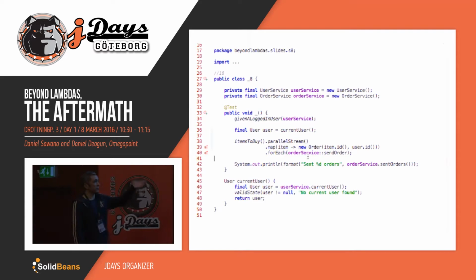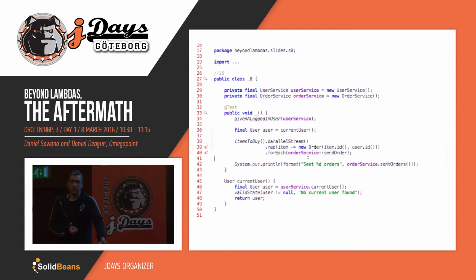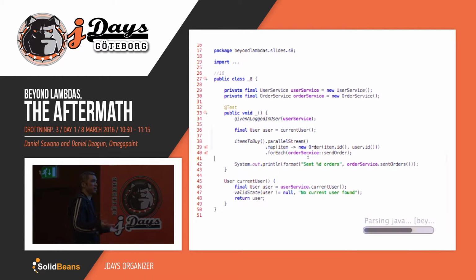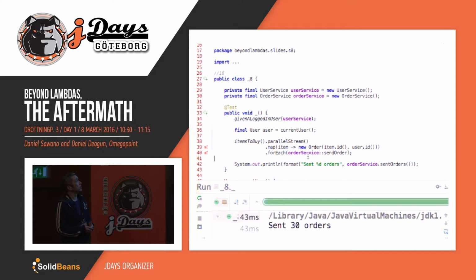So now the user, we extracted that from the current thread context. Now it's in a local variable, and then we're passing that into our stream. So now we should be able to process all this in different threads. It works again. Right, and it's of course super fast now.